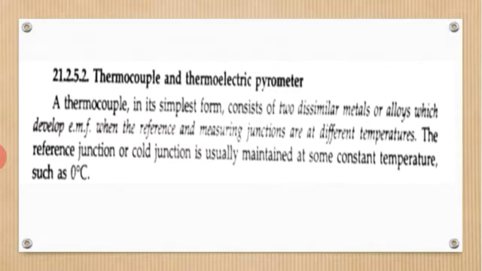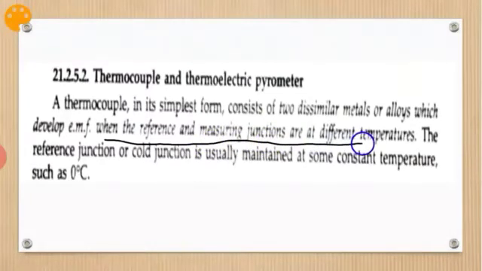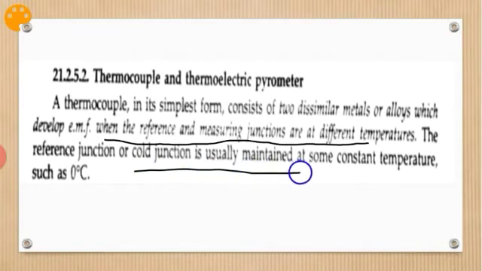So what happens is a small EMF will be induced. One junction is maintained as the hot junction and the other as the cold junction, as I have already discussed. A thermocouple in its simplest form consists of two dissimilar metals or alloys which develop EMF when the reference and measuring junctions are at different temperatures. This is a very important point. The reference junction, or cold junction, is usually maintained at some constant temperature such as 0 degrees Celsius.